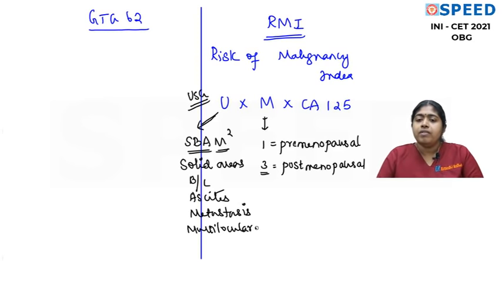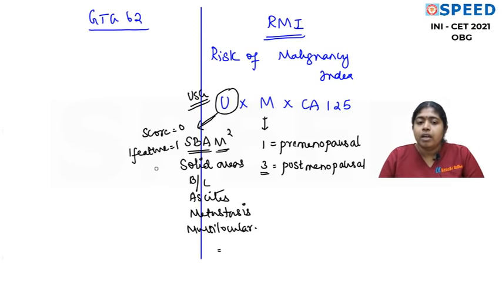So we have a cyst and we are going to calculate the risk of malignancy index for the cyst. Please remember, if you don't have any of these characters, then the score will become 0. If you have one feature, the score will become 1. Now we are talking about U. If you have greater than one feature, the score becomes 2.